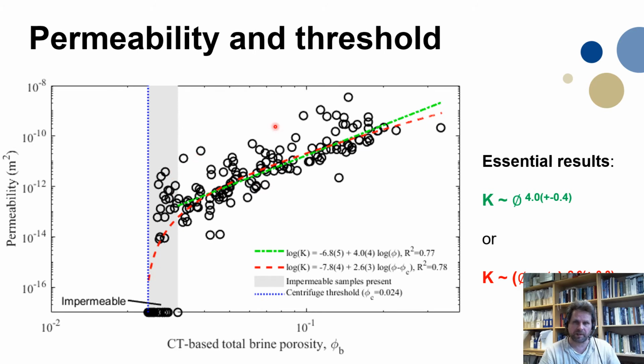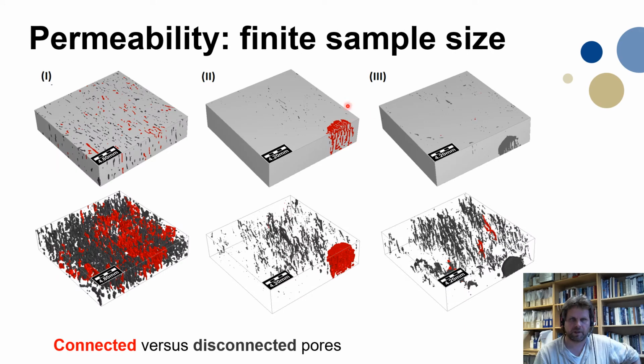You see there's quite large scatter in the permeability simulation, and this is related to finite sample sizes because in some of the samples we have larger brine channels. That's something that we will see in the next sample image. The sample sizes here are finite, and there are some larger channels, as you see here in the mid sample, for example. And these are not always running through the sample.